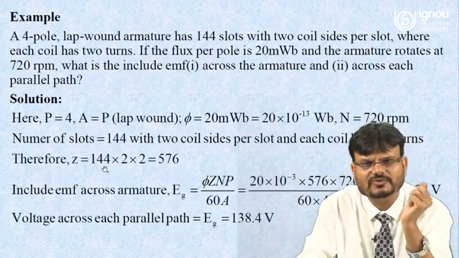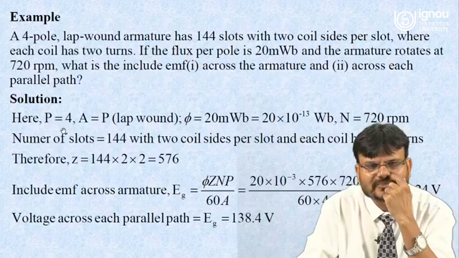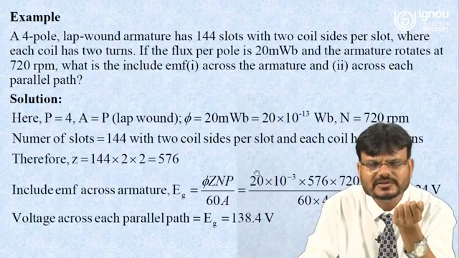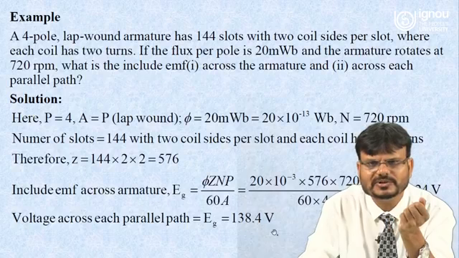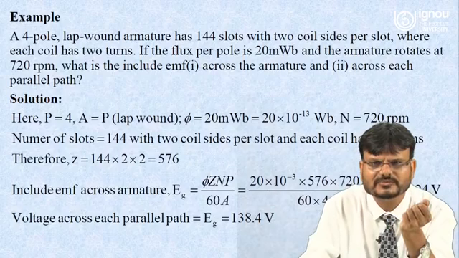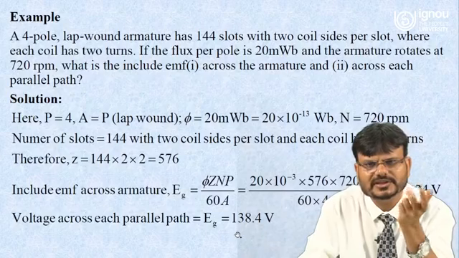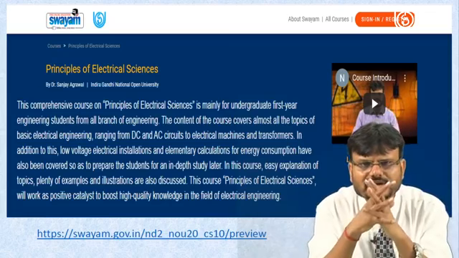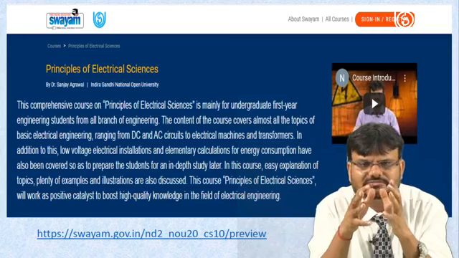So Z is equal to what? 144 into 2 into 2, that is 576. Number of parallel paths is given, because it is lap winding, so A is equal to P, phi is given, that is 20 milliweber. So you have all the parameters here, just put the values, and after solving you will be able to calculate the induced EMF, which comes to 138.24 volts. So voltage across each parallel path is equal to what? 138.24 volts.